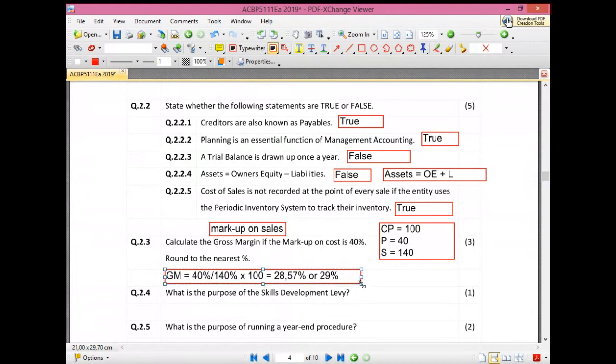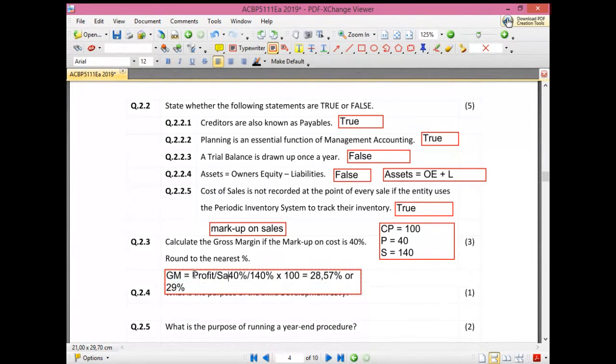Okay, so that's how you convert it. You start with the information that they provide you, which you then capture here, and then taking that information, they are testing if you know how to work out the gross margin percentage. The gross margin percentage, I'm just going to write here, is your profit over your sales.